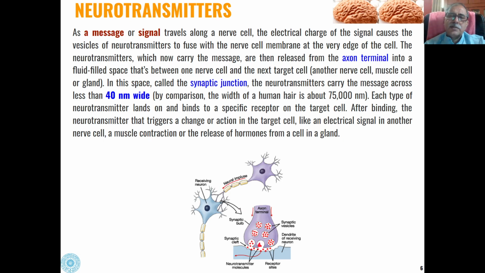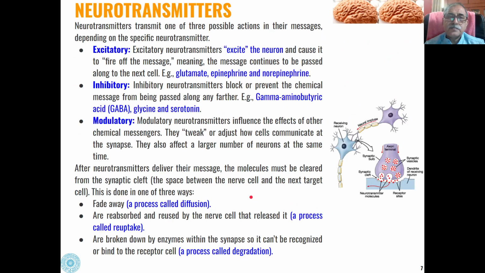You can see how small this is, because the width of a human hair is about 75,000 nanometers. Each type of neurotransmitter lands on and binds to a specific receptor on the target cell and transmits its message.